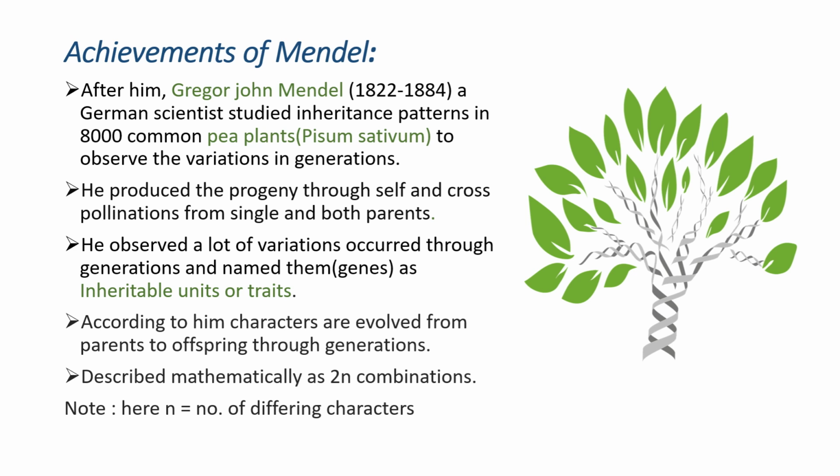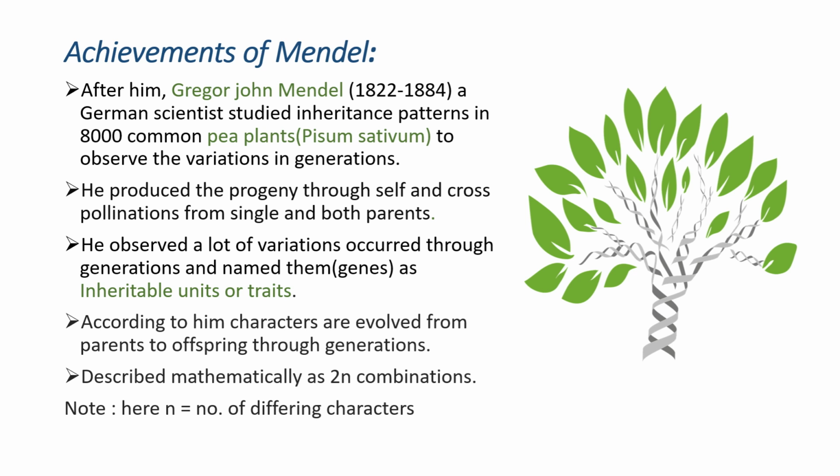Okay. After some time, another German scientist known as Gregor John Mendel worked on some pea plants. He wanted to explain how the characters are evolving from generation to generation, and how these are passing from parent to offspring. So he experimented on around 8,000 common pea plants to observe the variations in the generations. Okay. So he produced the progeny, means he crossed the plants, he had done self-pollination and cross-pollination to observe the changes that occur in the progeny.